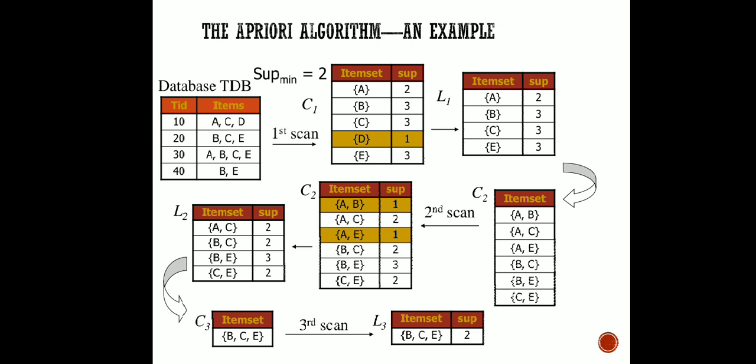Similarly, you can try for other pairs, that is B, C and B, E, that is B, C and E. Now you can see B, C and E is occurring in TID 20 and TID 30. So the count is 2. Now you can try in this manner for all the other pairs possible, and you will come up with only one possible pairing, that is B, C, E, because it is fulfilling the minimum criteria, and others you can discard. So we can stop here because no other pairings are possible.